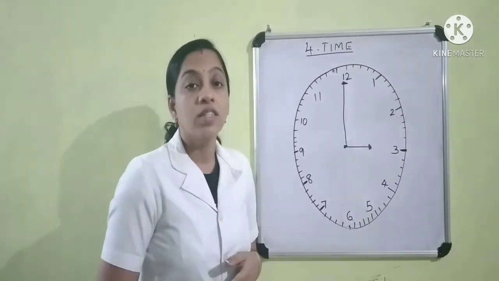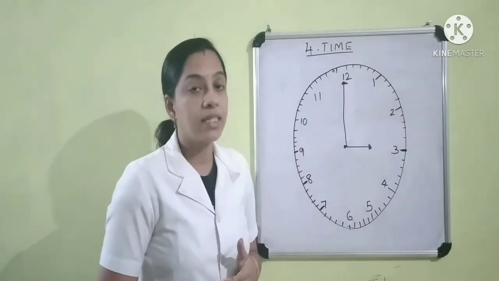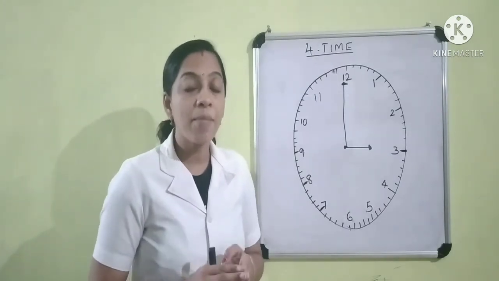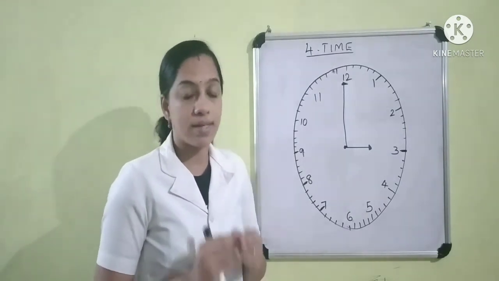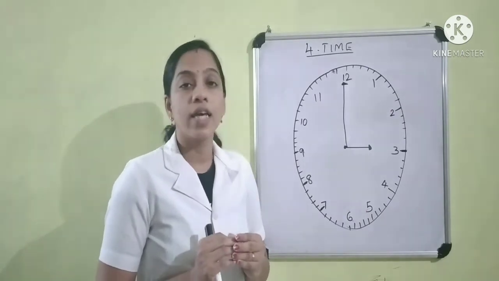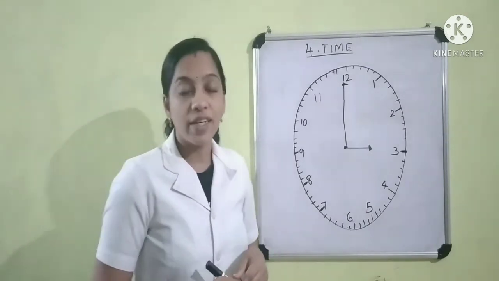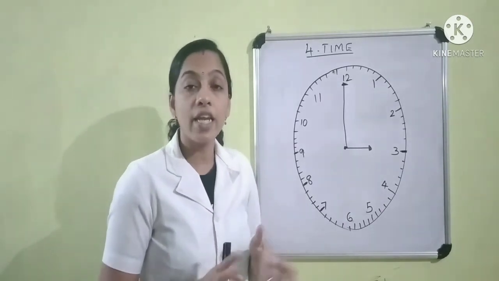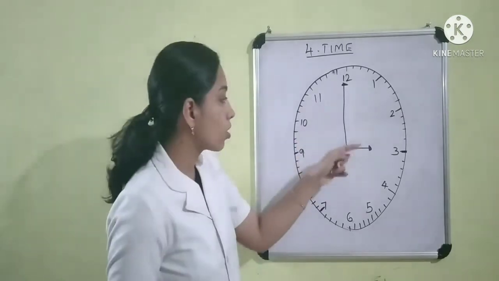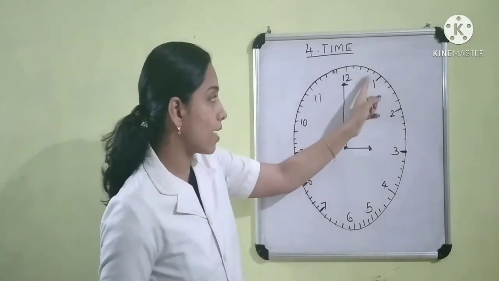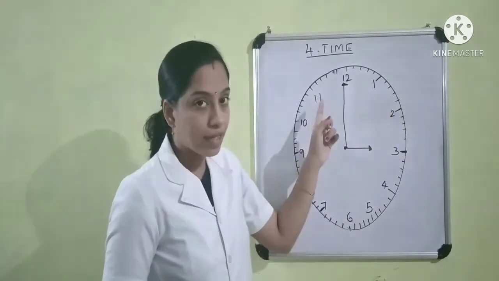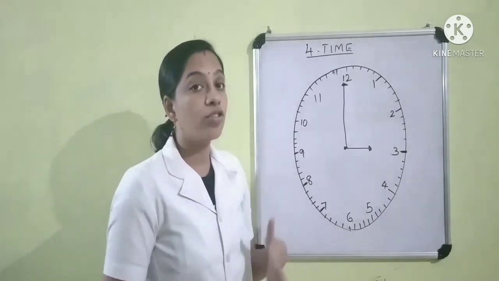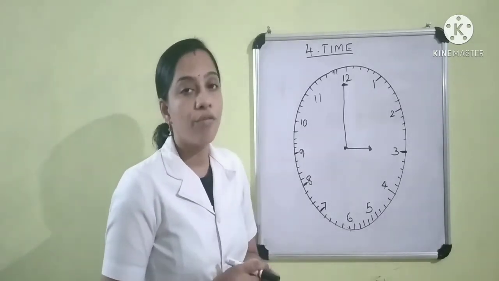Okay children? Now let us learn how to read time to the nearest 5 minutes. See children, the numbers marked on a clock face show us that there are 12 hours in each half of the day. Children, there are 5 small divisions or 5 small lines between any two consecutive numbers. Look at this clock. You can see very short lines between the numbers. Right, children? These lines show the minutes. So let us learn how to read time to the nearest 5 minutes.